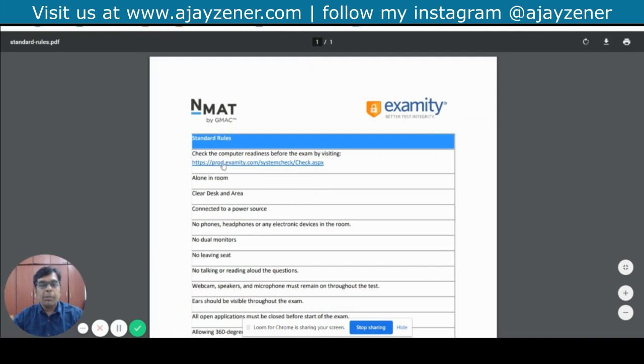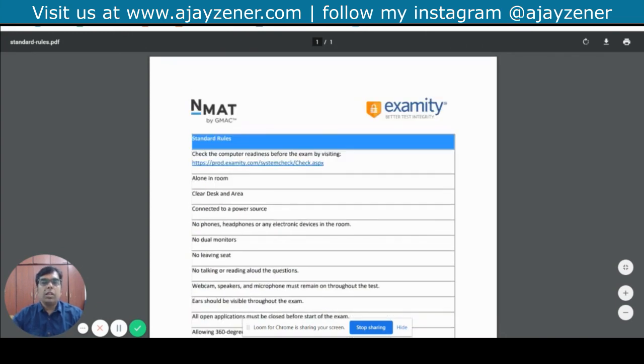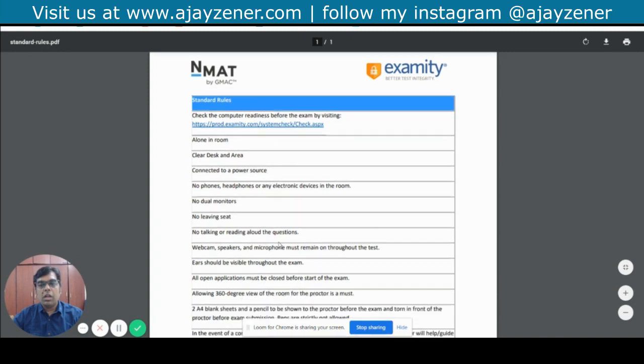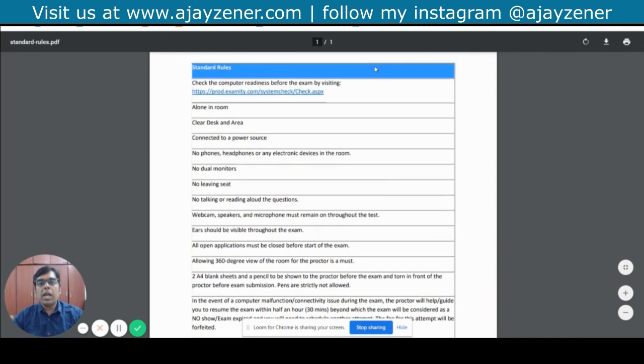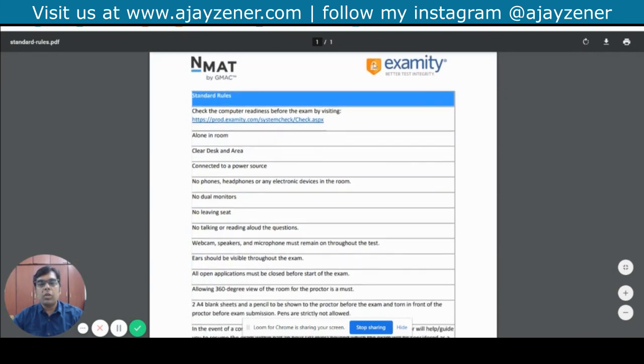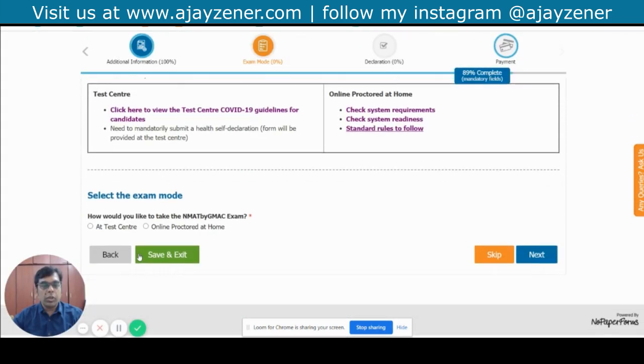So all these rules which are given here: alone in a room, clear desk area, connected to a power source, no phones, headphones, or any other electronic devices, no dual monitors, no leaving the seat, no talking or reading aloud the questions. So very, very clear there. So there is nothing much that you can miss out on this. Please read this carefully. This is the most important part. Now that NMAT has come out with their application and are saying that they are going to do this at home as well, please read this. Please be careful about it so that everything is so clear to you.